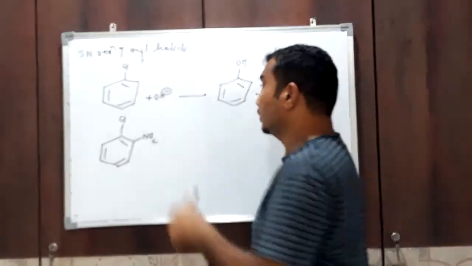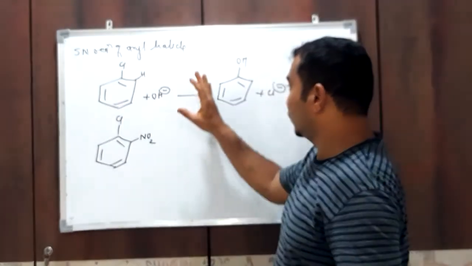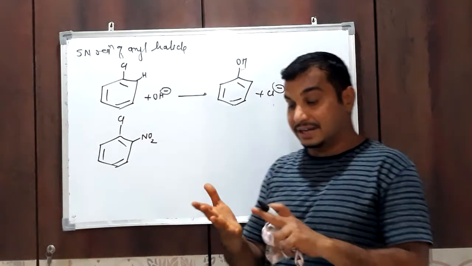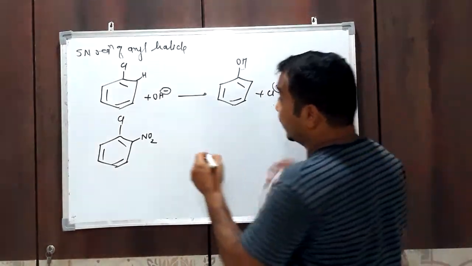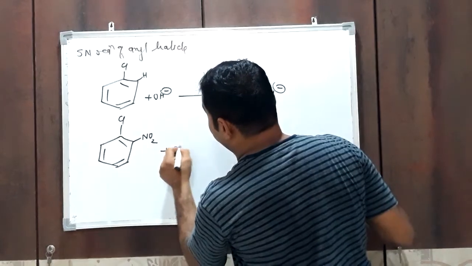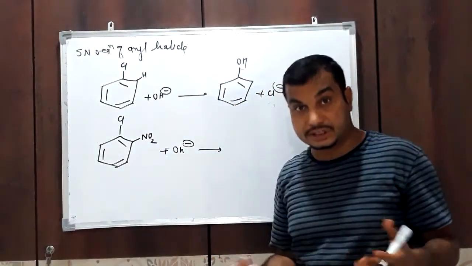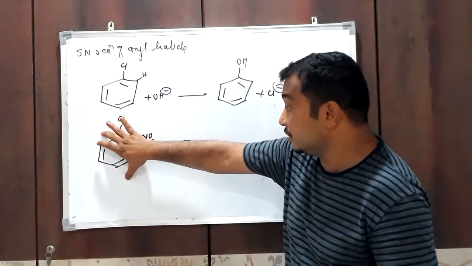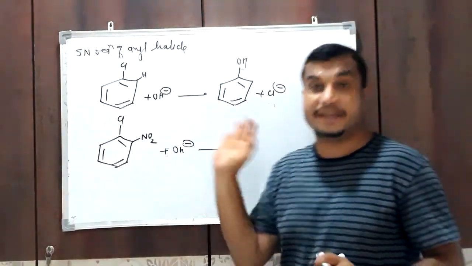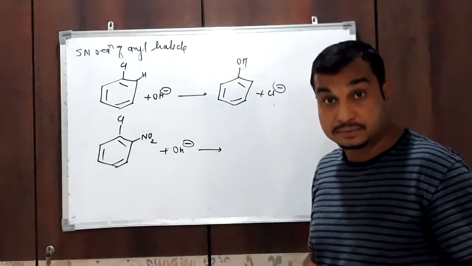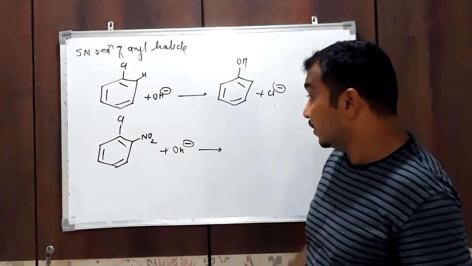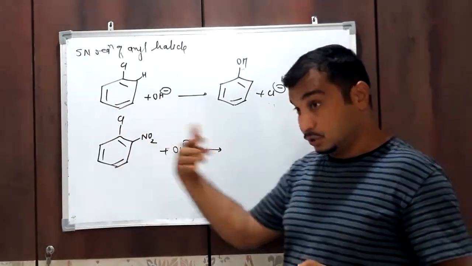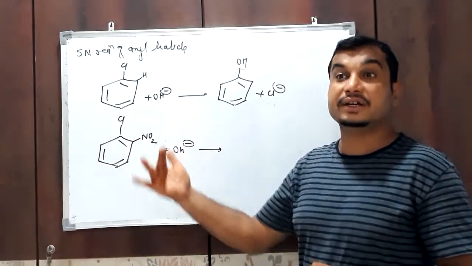Now, second example: if we carry out the same reaction in presence of an electron withdrawing group. Suppose this chlorobenzene has only hydrogen, what is the rate of the reaction? And if this chlorobenzene has a nitro group at either ortho or para position, does the rate of the reaction increase or decrease? If speed increases, then in presence of the nitro group chlorobenzene easily and readily undergoes substitution reaction. If speed decreases, then the reactivity is less.